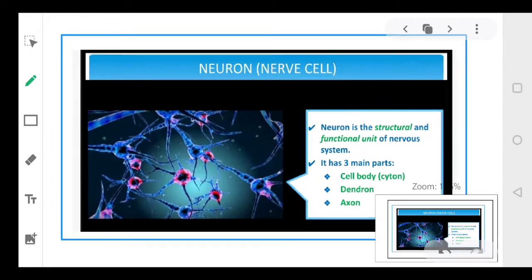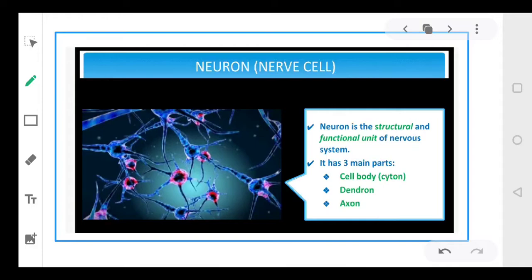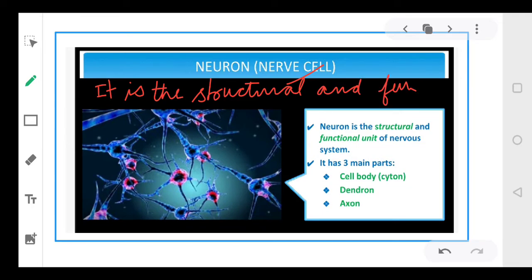Now coming to the structural and functional unit of life, that is the structural and functional unit of neural system, that is a neuron. So how can we define neuron, dear students? It is the structural and functional unit of nervous system. Okay, so what is a neuron? It is a structural and functional unit of nervous system, right everyone?